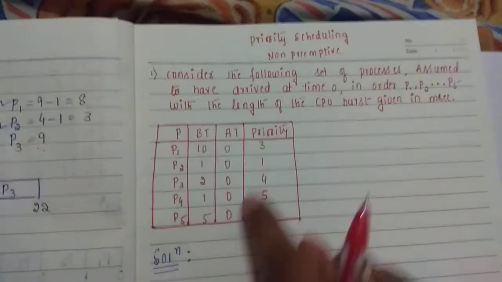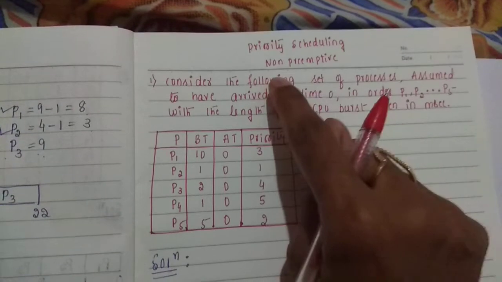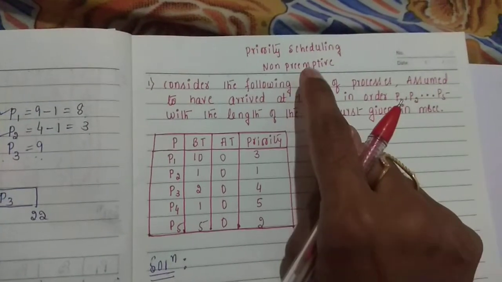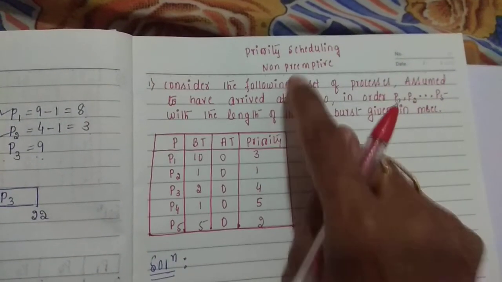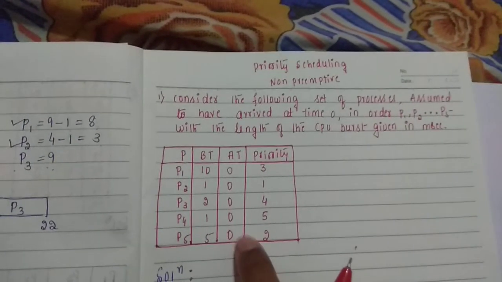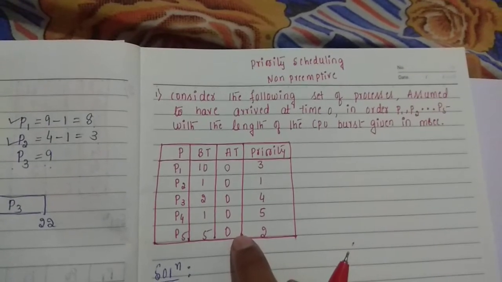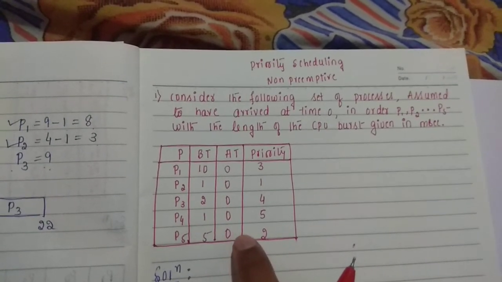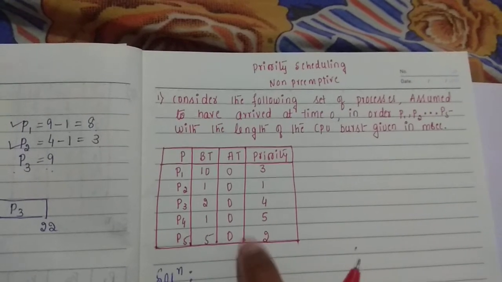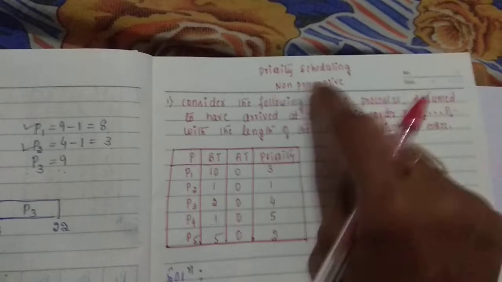When all the processes come at the same time 0, you can perform only non-preemptive. Even when the arrival times are different, you can perform non-preemptive. But with the same arrival times, you can only perform non-preemptive, whereas when the arrival times are different, you can perform both non-preemptive as well as preemptive. And this example is focused on the non-preemptive priority scheduling. So let us start drawing the Gantt chart.